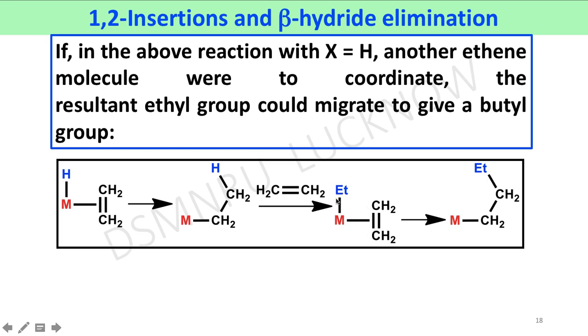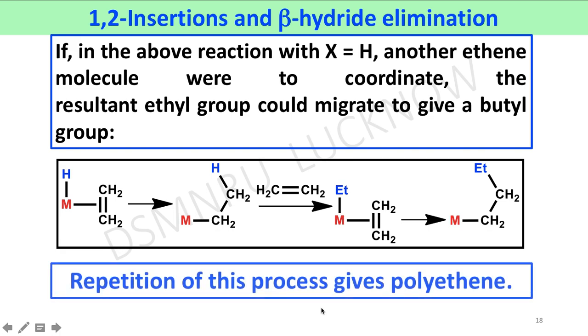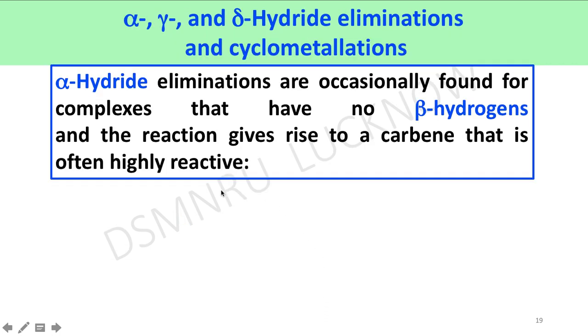Then this ethyl is migrated by again 1,2 migration, affording a metal butyl group. In this way, repetition of this process gives polythene. Now we will learn about the alpha, gamma and delta hydride elimination and cyclometallation.